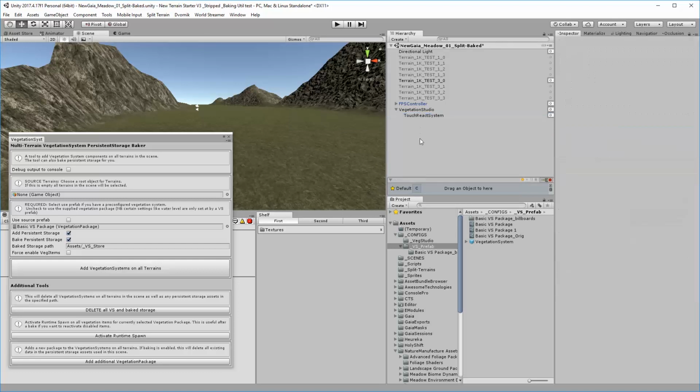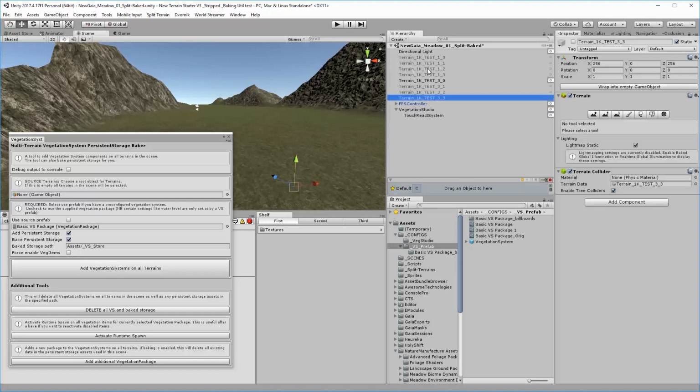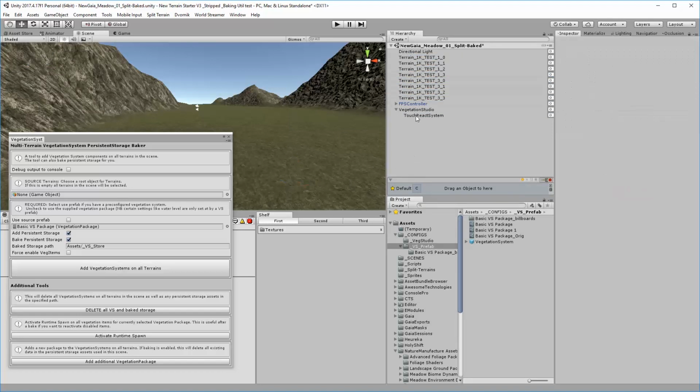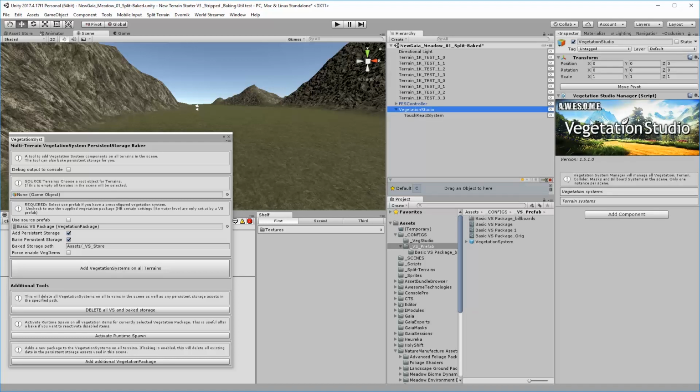But for our multi-terrain workflow, let me re-enable that. So obviously you need the manager, the Vegetation Studio manager in the scene, and now we're going to add vegetation systems to each of those terrains.